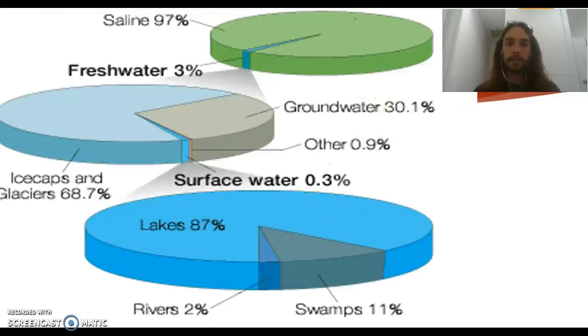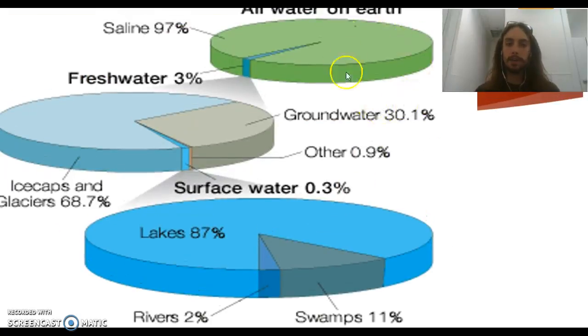So here's just a really good graphic. You're going to want to pause it and look at this. So of all water, 97% is saline or salt water. That's the same thing as salt water. 3% is fresh water. Around 30%, I think it's actually 29.7%, is groundwater. Other sources, that's 0.9%, is going to be the atmosphere. And then around 69% is ice caps and glaciers. 0.3% is surface water.